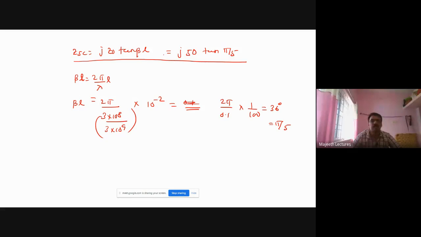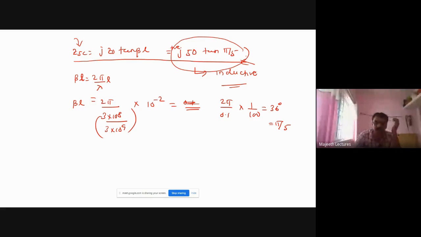Right? So the impedance is positive in nature. If the reactance is positive, then that is known as inductive. If the answer is in minus j tan something, it means it is capacitive. So it is plus j tan pi by 5. So the reactance is positive, and we know the reactance for an inductance is positive.